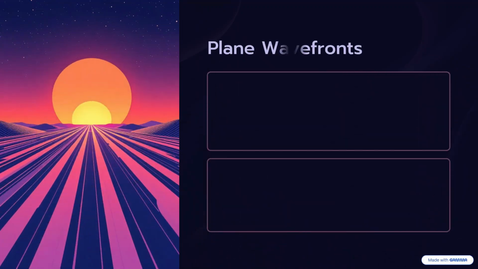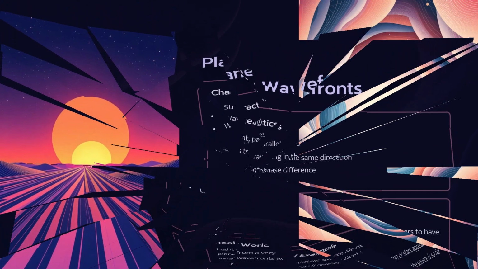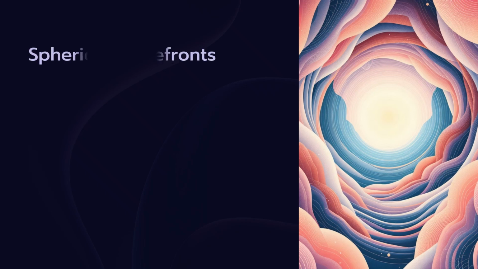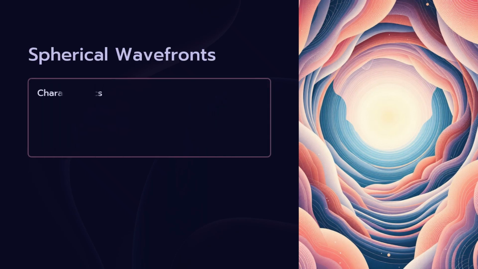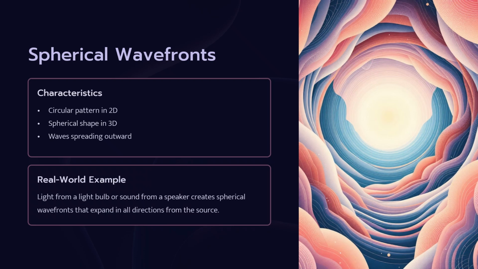If light comes from a very far or distant object, we can consider it a plane wavefront. The other is the spherical wavefront. Spherical wavefront means the light or wave is spreading in all directions, like the sound from a speaker spreading in all directions. Circular wavefronts and spherical wavefronts are two-dimensional and 3D wavefronts.